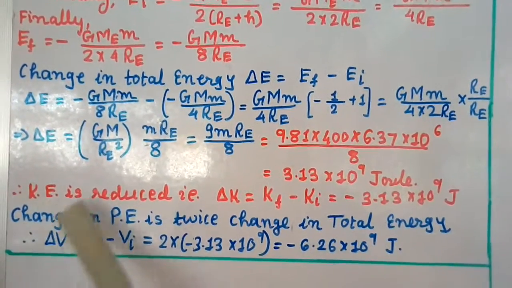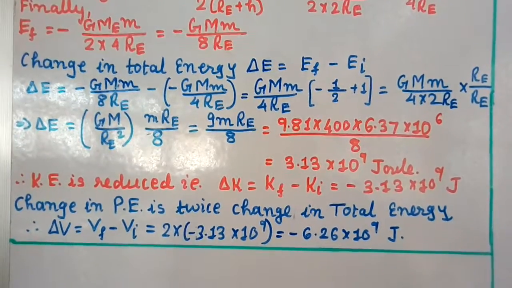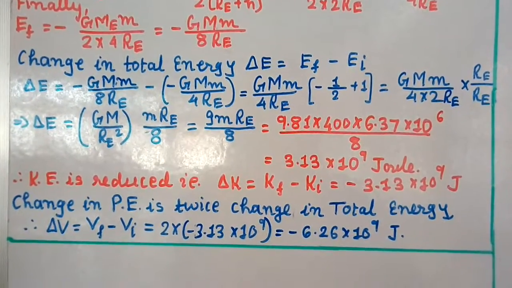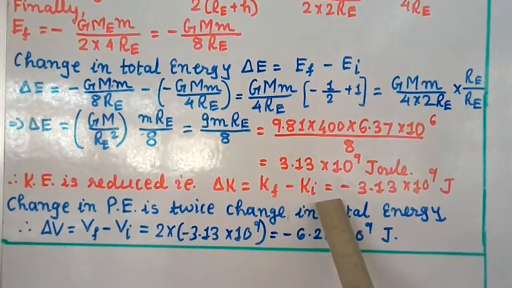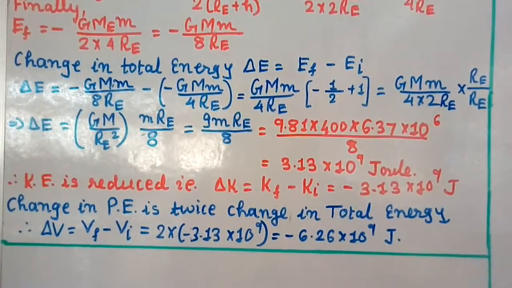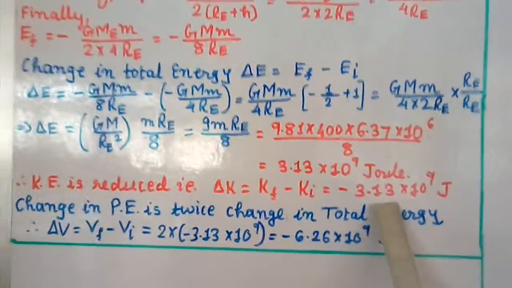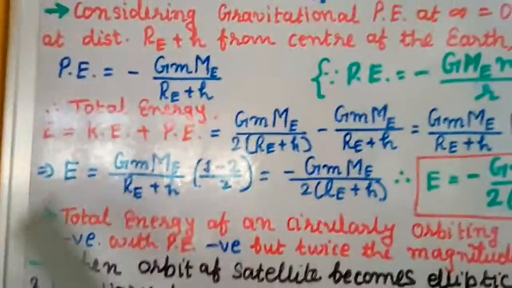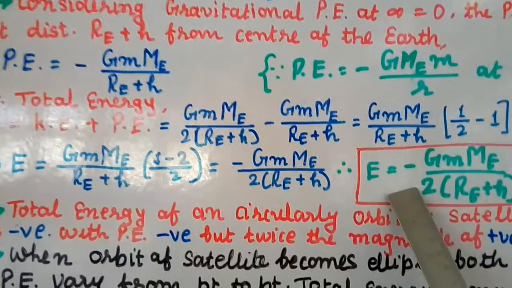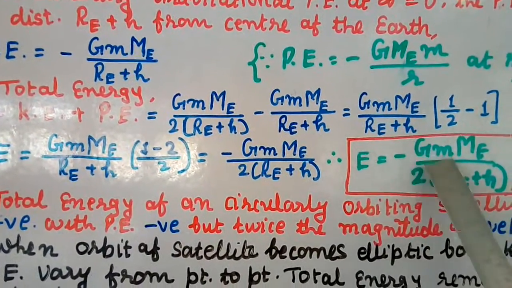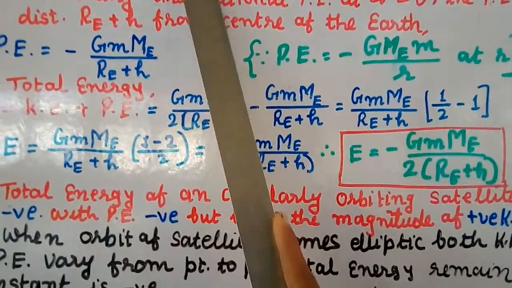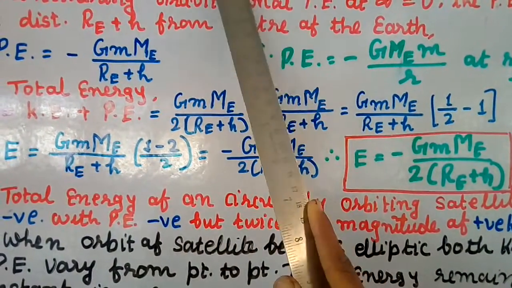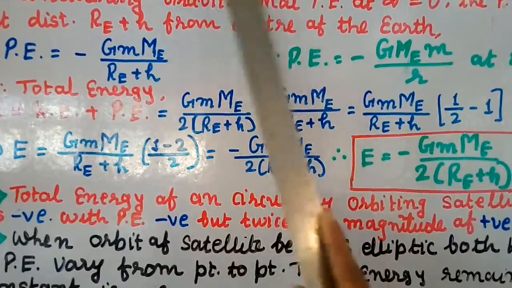Now the kinetic energy is reduced, it will become less. So delta K equal to Kf minus Ki, and we know the relation: kinetic energy is the negative of the total energy. The total energy is minus GMME by 2(RE plus H), and the kinetic energy is the same expression but positive. If one is negative, the other is positive.